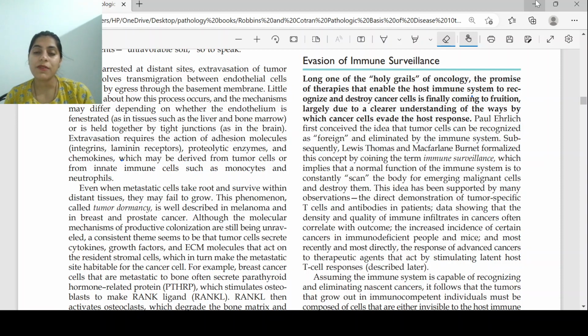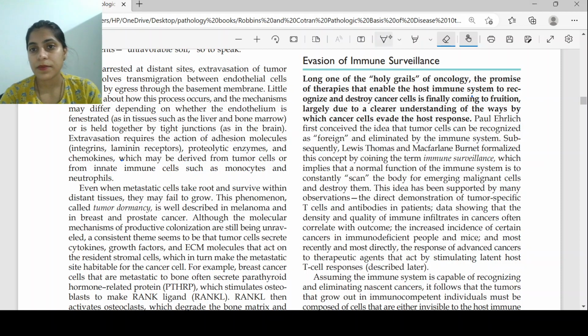Today we will be going from evasion of immune surveillance, and this can also be very important for postgraduate students, for the people preparing for NEET PG, and very important for people preparing for NEET super specialty in the pathology field. So this can also come in the short notes as immunotherapy, that the basics of immunotherapy lies in this topic, and it is a very important topic. So now let's study about it.